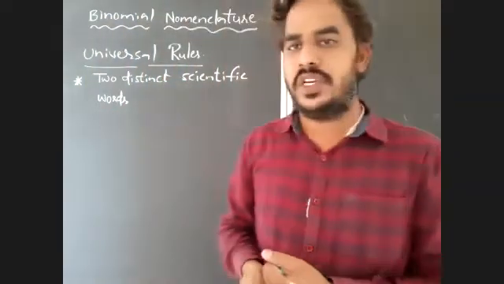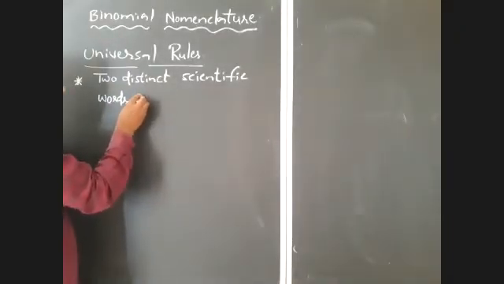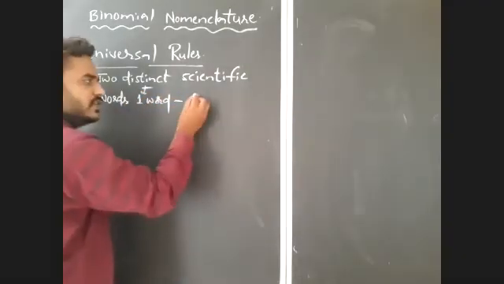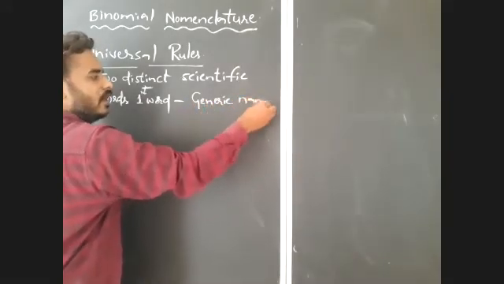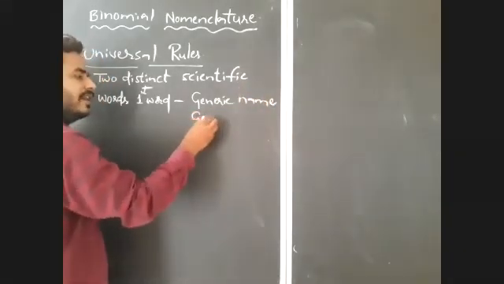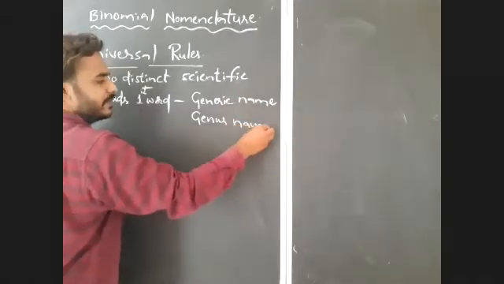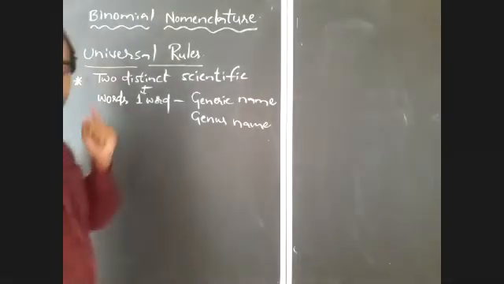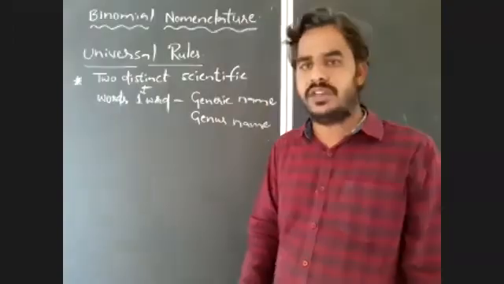In these two distinct scientific words, the first word represents the generic name, or commonly known as the genus name. In the binomial nomenclature method, every living organism should be named with two distinct scientific words.